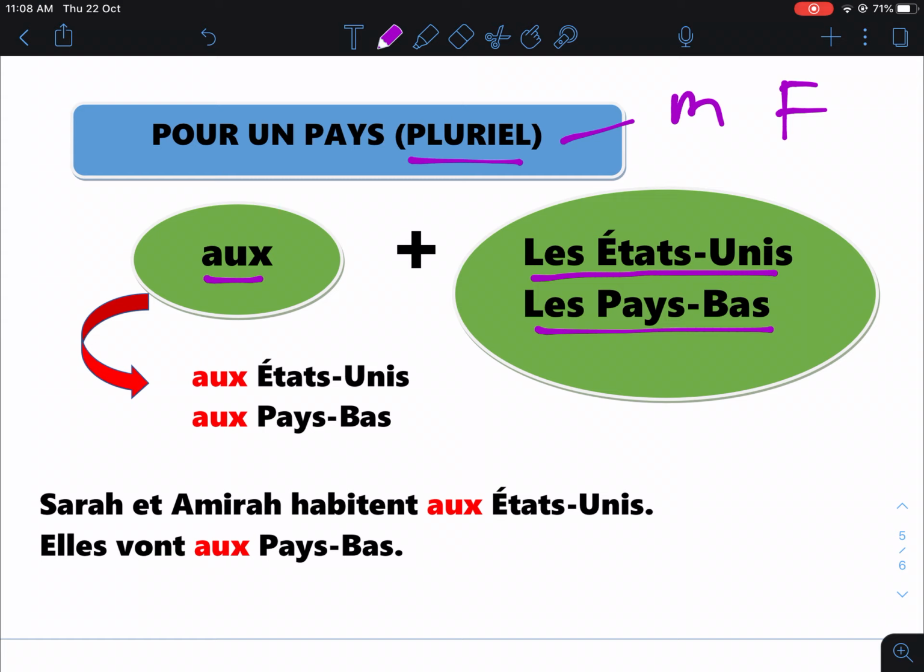I'll repeat these two sentences again. Sarah et Amira habitent aux États-Unis. Elles vont aux Pays-Bas. So, for a country which is in plural form, regardless of gender, whether it's male or female, you use aux, A-U-X.